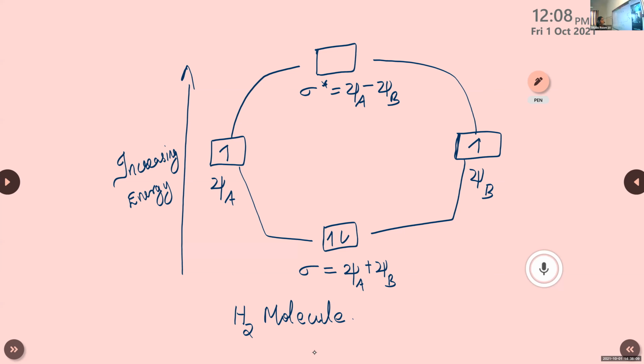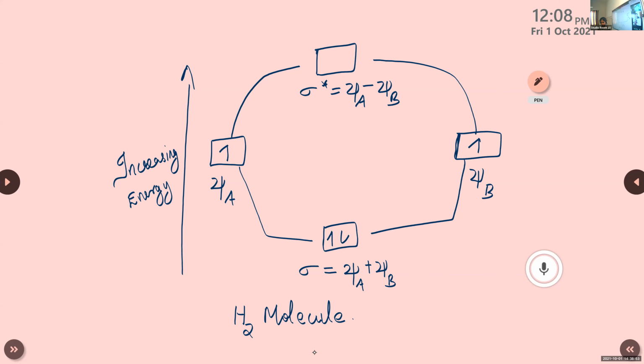In the case of the hydrogen molecule, there are two hydrogen atoms, isn't it? So the atomic number of hydrogen atom is 1, so its configuration is 1s1. Only one electron is present in each hydrogen atom. These two atomic orbitals of two hydrogen atoms combine together to form the bonding molecular orbital. It has very lower energy. That's why we are representing this one at the bottom of this figure. Okay. Then these two electrons are filled in this bonding molecular orbital. So now the electrons are finished. Now we will just represent the anti-bonding molecular orbital without electrons.